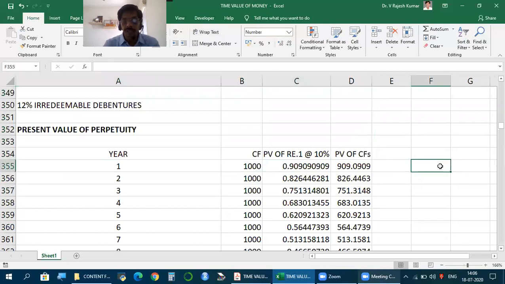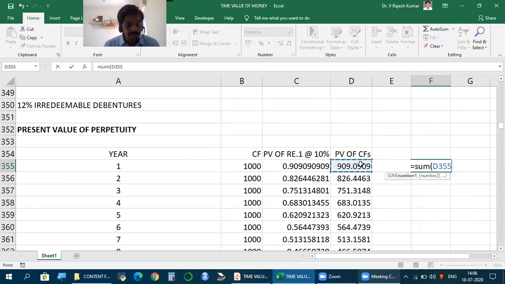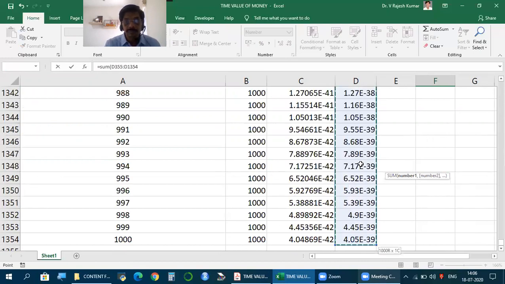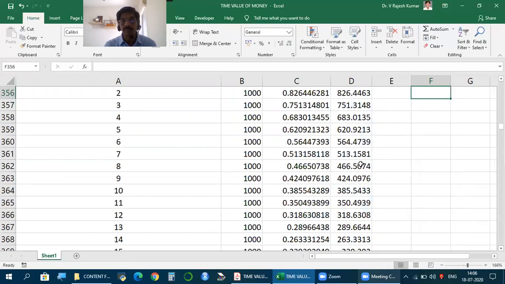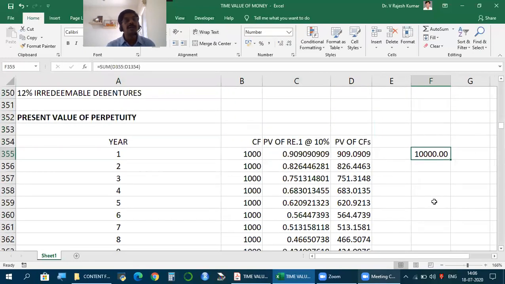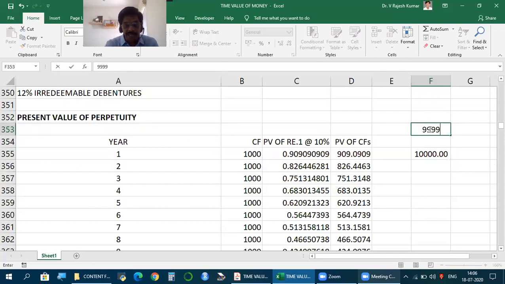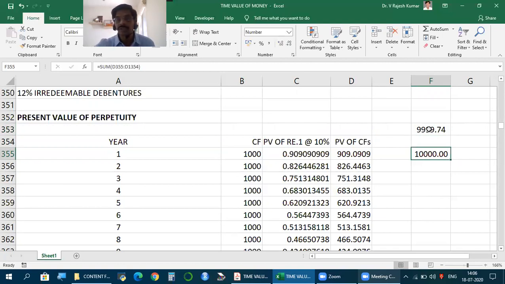Again, this formula, sum of... now how much am I getting? 10,000. Earlier, when I took 100 years, I got 9999.74. Keep doing this, for 10,000 years, 1 lakh years, and what you get is approximately equal to 10,000.